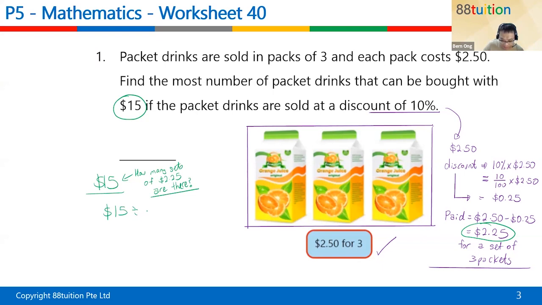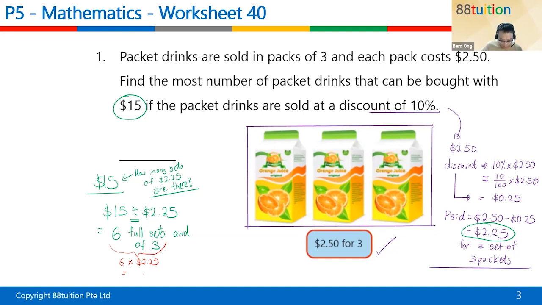Please be willing to divide. Many of you are afraid of division. But with the calculator, come on, you shouldn't be afraid. 15 divided by 2.25 gives you 6. 6 full sets of 3s. And what's the remainder? If the question asks you what's the remainder, what must you do? You can actually go and find out first: what is 6 full sets of 3? 6 times $2.25. That is how much?